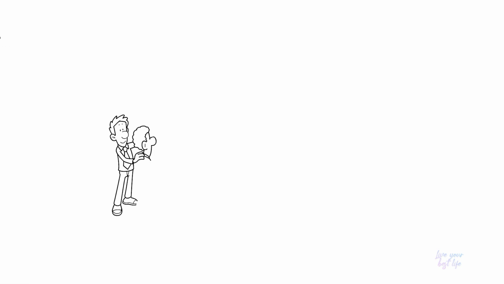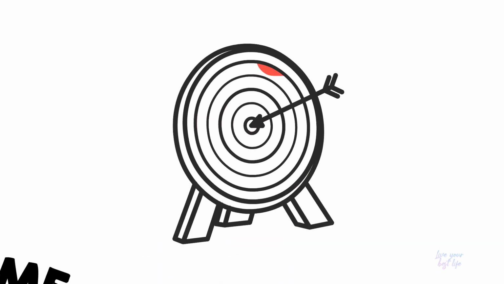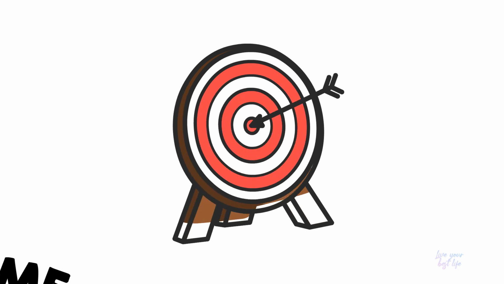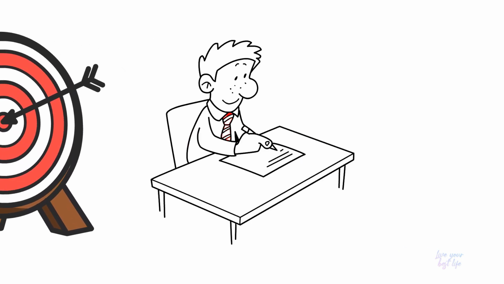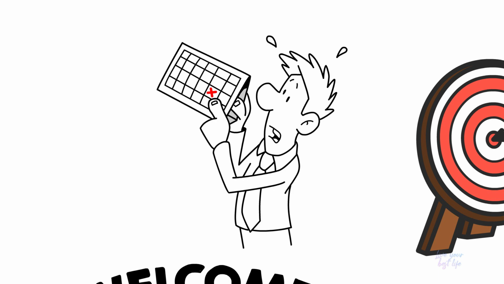In this video, we'll be sharing a step-by-step guide that will help you accomplish your goals and turn your dreams into reality. Step 1. Set specific goals. The first step to achieving your goals is to set specific goals. This means that you need to clearly define what you want to achieve and create a plan to get there. Your goals should be measurable, attainable, relevant, and time-bound.